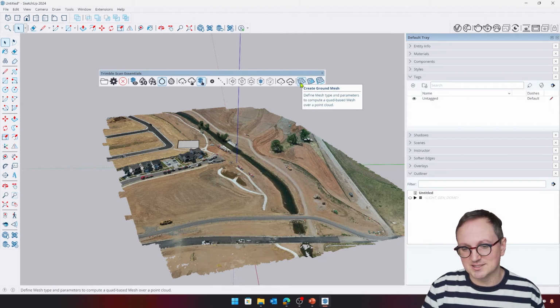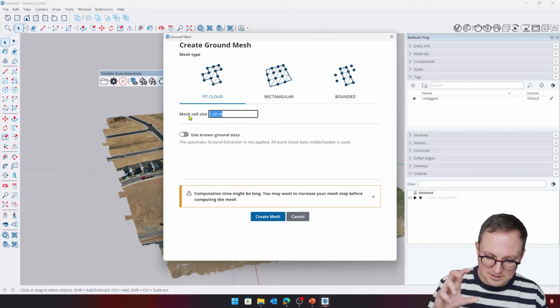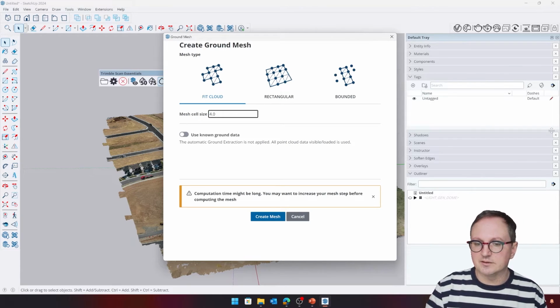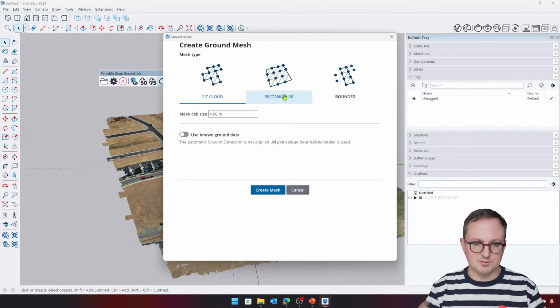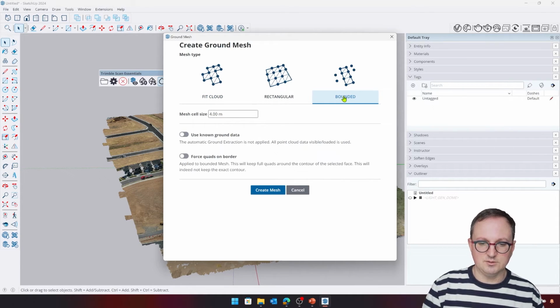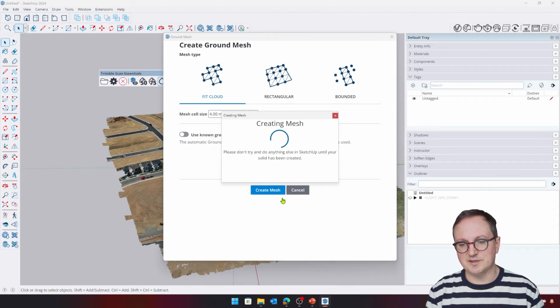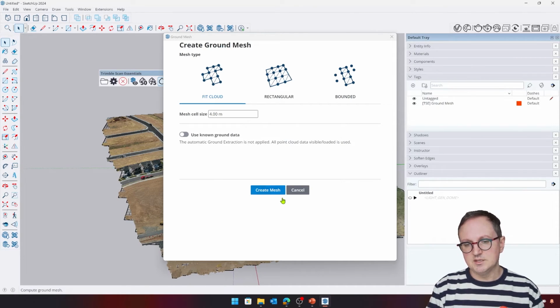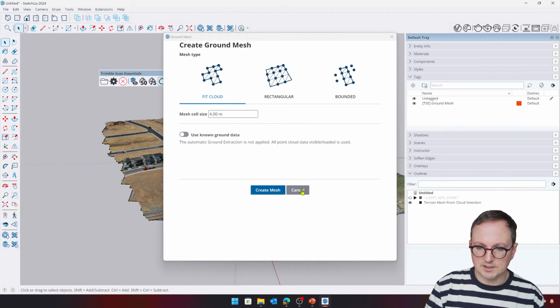We have this button here, create ground mesh. And for the sake of speed, I'm going to make the cell size of the ground mesh quite big, 4 meters. And I'm going to make it so it fits the point cloud. There's also a couple of other options, so we can make it just rectangular or bounded, which I can't remember what that is, but we'll just do the fit point cloud. So it's just going to create a mesh based upon the point cloud.